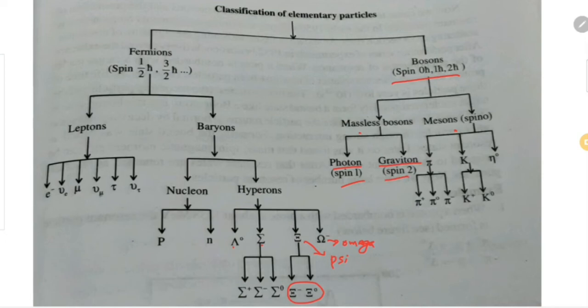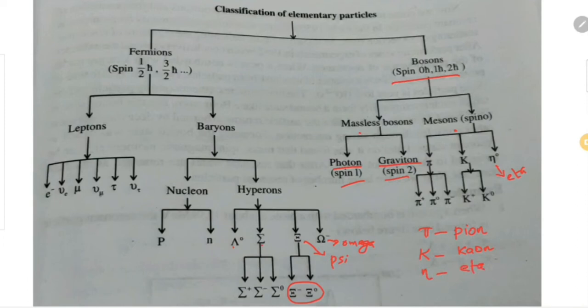Now mesons are categorized into pion, kaon and eta. Pi is known as pion, K is denoted as kaon, and eta is named as eta.